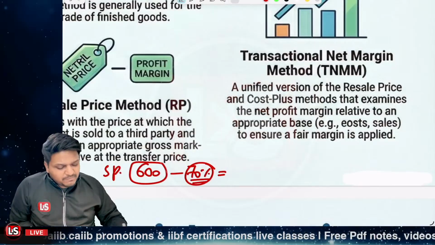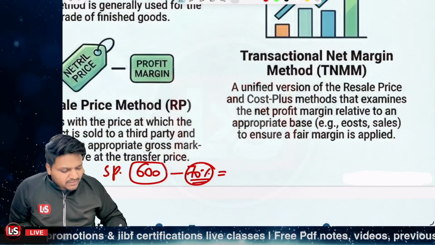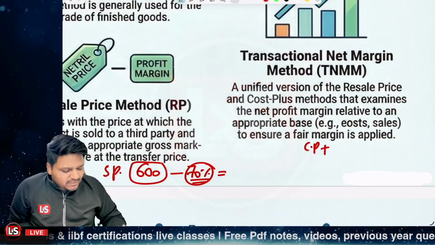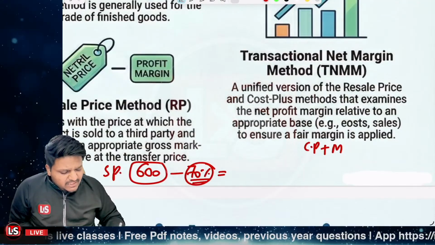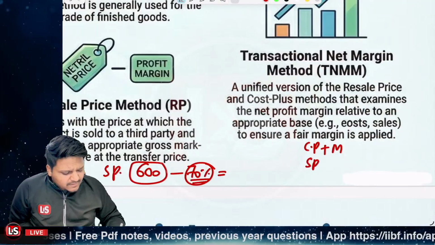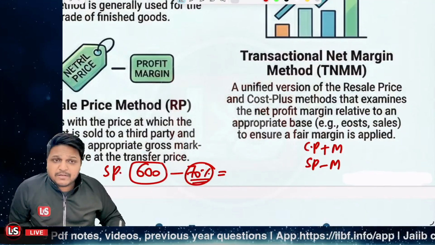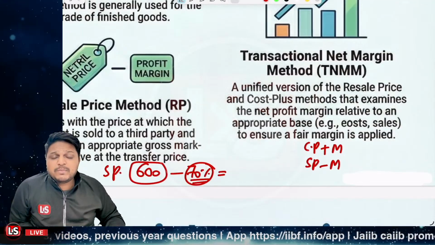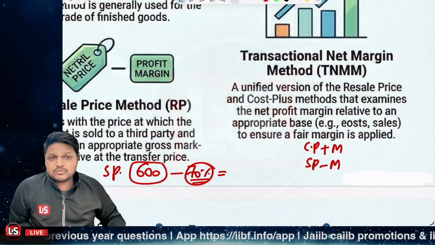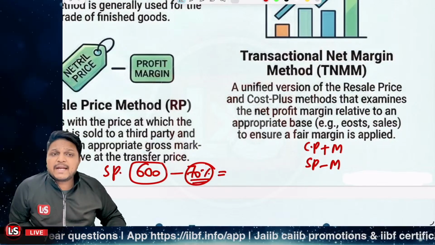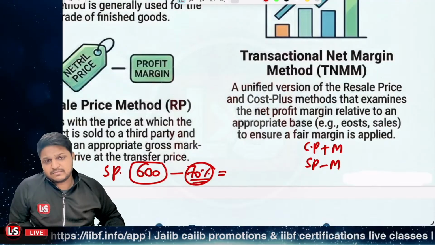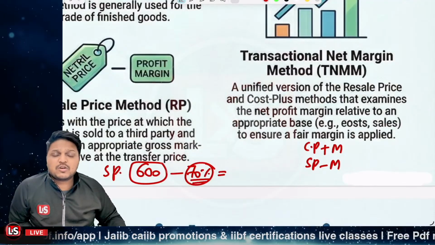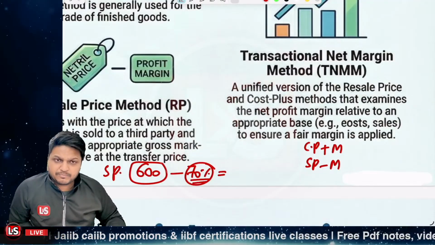Now in the cost plus method, what were we doing? We had the cost price and the markup was added on top. In the case of the resale price method, we had the selling price and the markup was subtracted from it. Now in this scenario we'll be using both of these so as to identify the price at which we will be offering it to our sister concern, or the same venture, or let's say another division of our company.